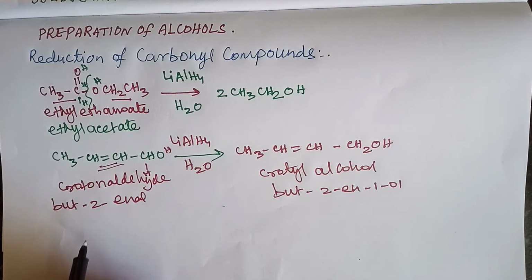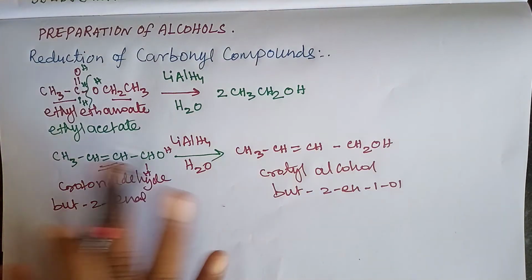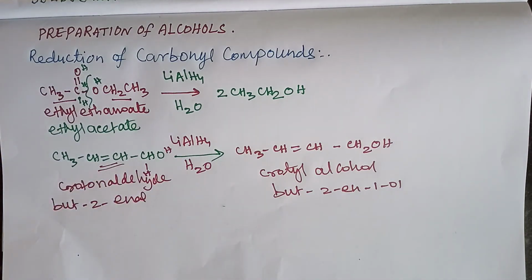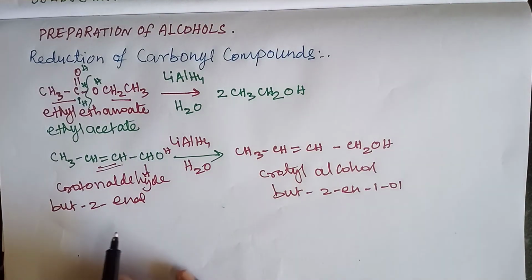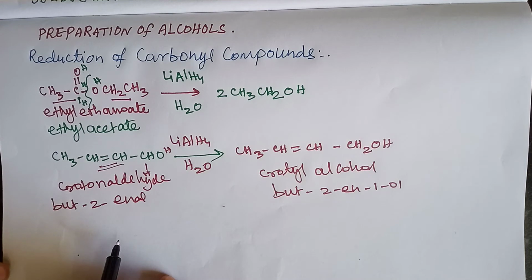If any organic compound contains more than one functional group, for this compound we use sodium borohydride as a reducing agent.